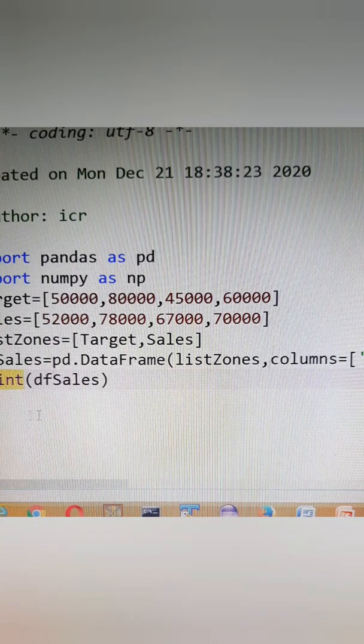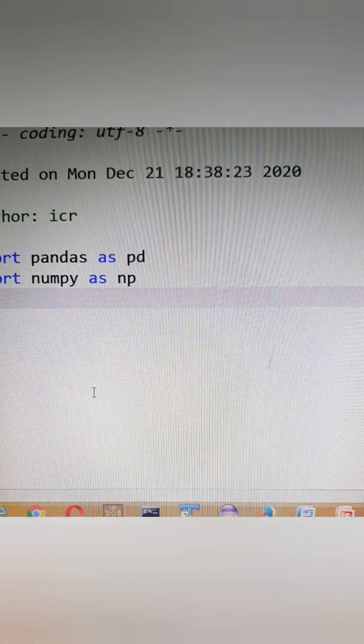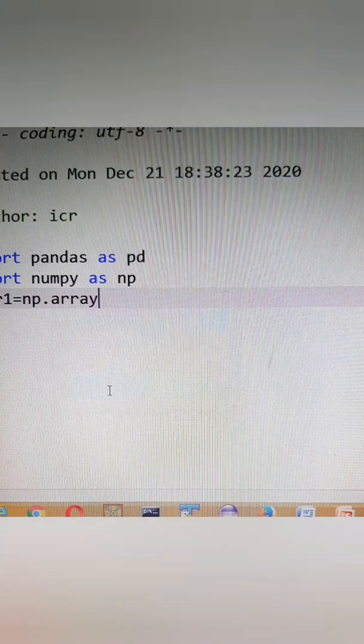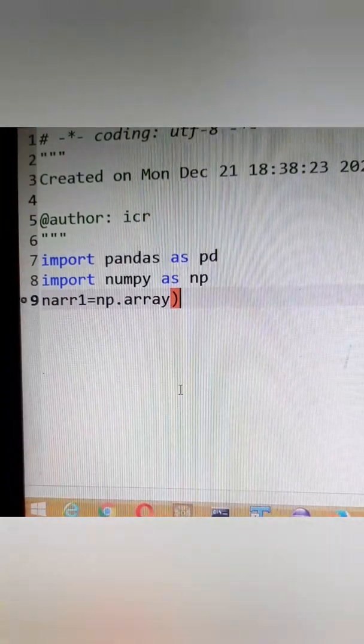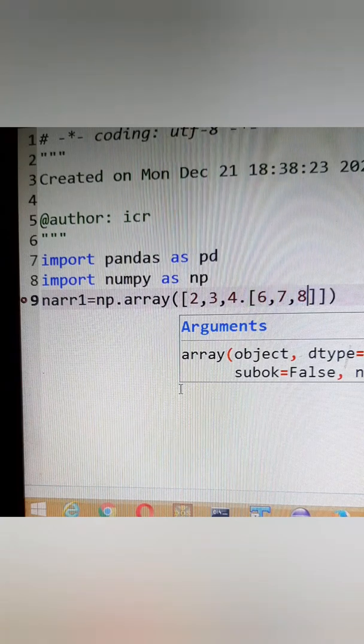So let's see how it works. We'll remove this from here. Suppose we are creating nr1 is equal to np.array, and in this we are going to keep two lists. Suppose 2, 3, 4 is present in one list, and in the other we can write 6, 7, 8.